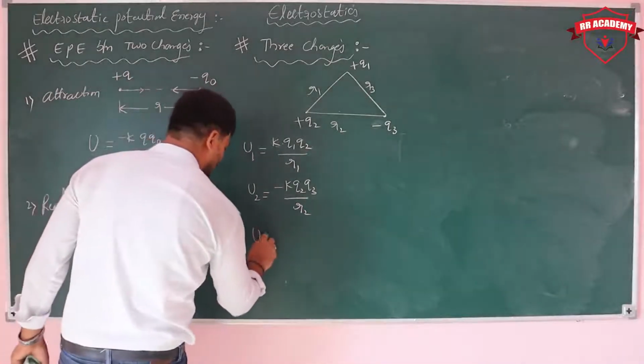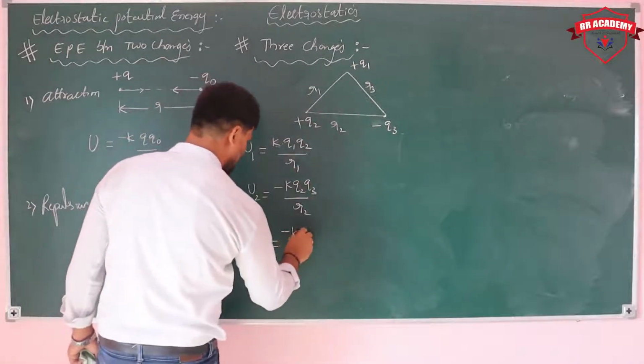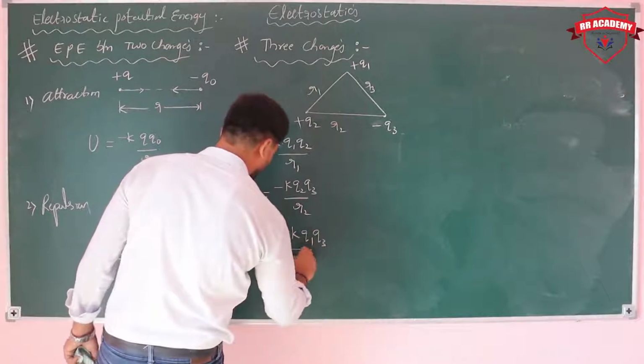Next, U3 between these two is again minus K Q1 Q3 upon R3.